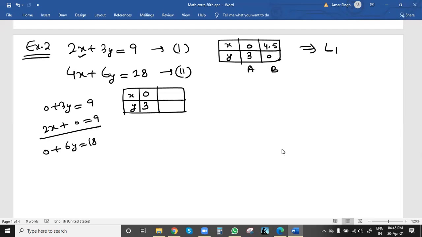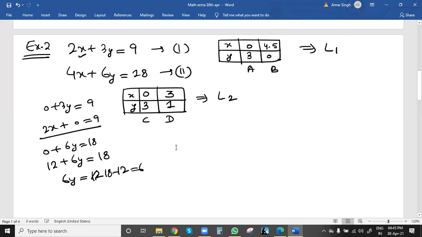Then 4 times 3 is 12, plus 6y equal to 18. You can simplify: 6y equals 18 minus 12, which is 6, so y will be 1. Correct. So we can take these two points as C and D.